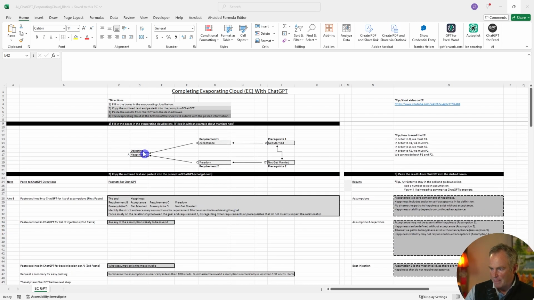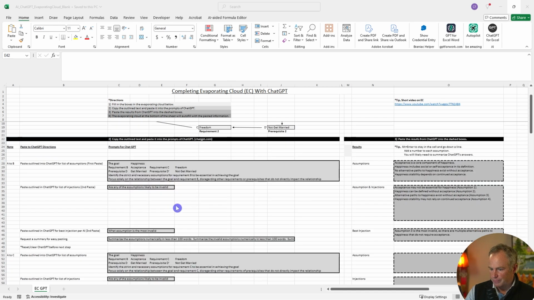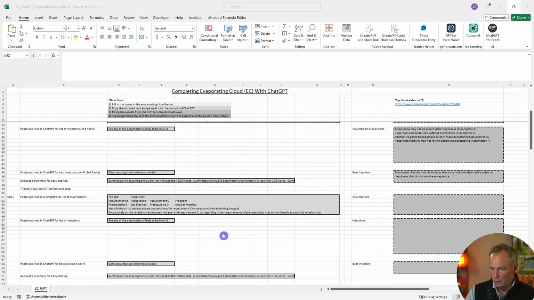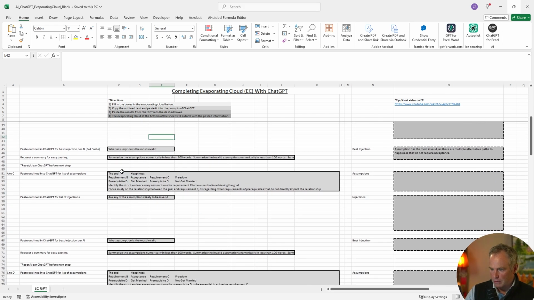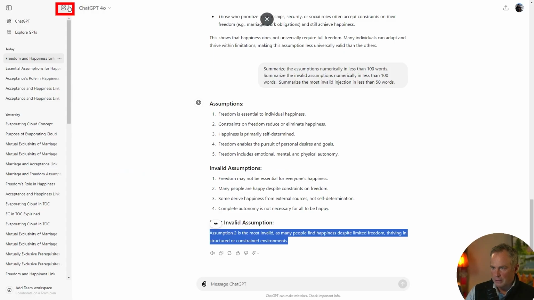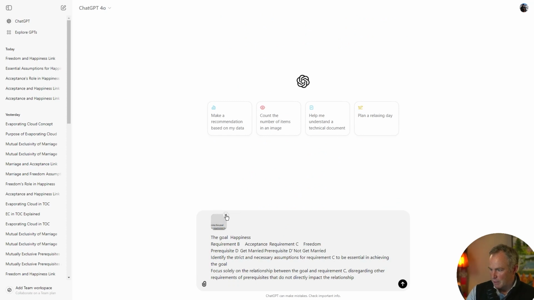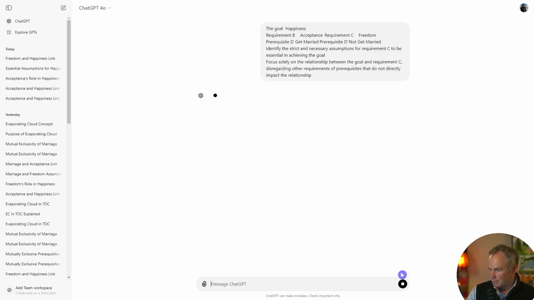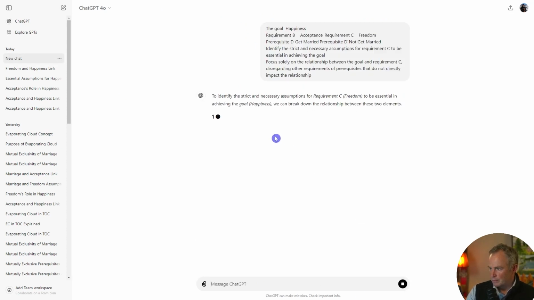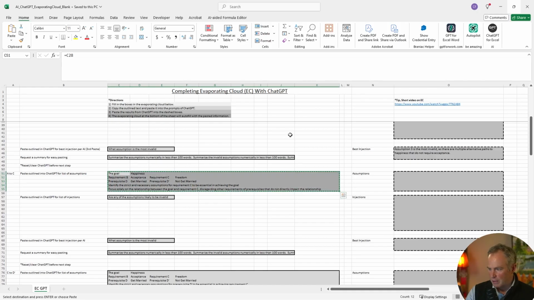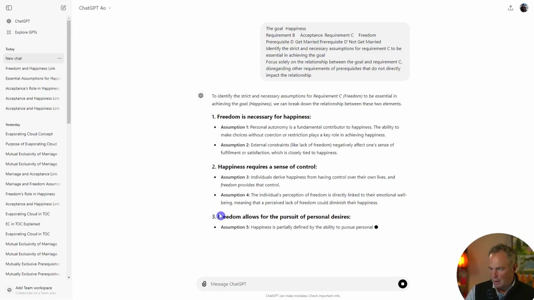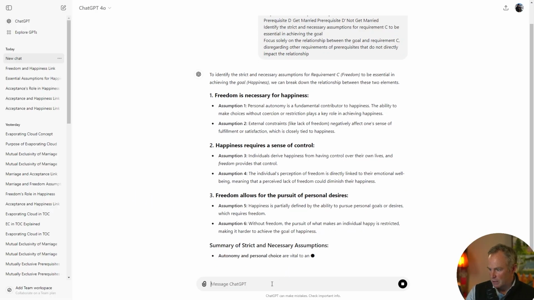In order to have happiness, we must have freedom. We'll do this one a little faster. Clear out ChatGPT. Paste that in there, get rid of the PNG. Gives us the assumptions. While that's filling out, let's go to the next portion. Copy that, and once this is done, we'll paste this in here.